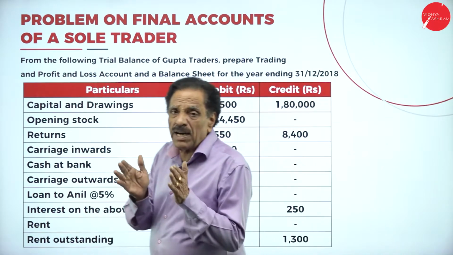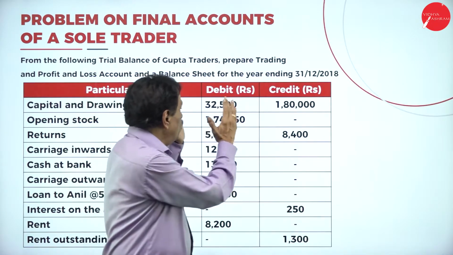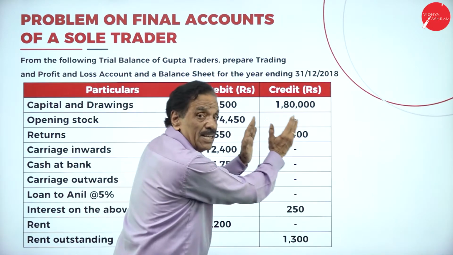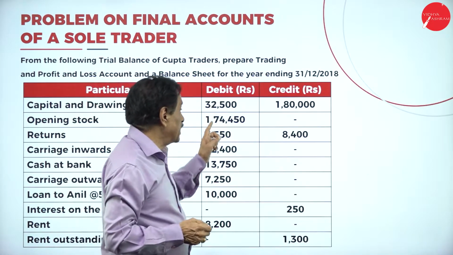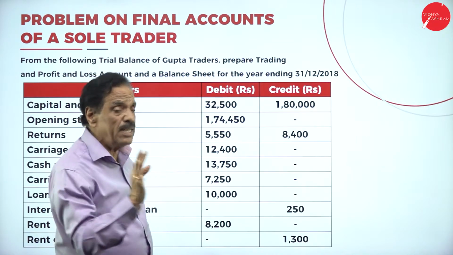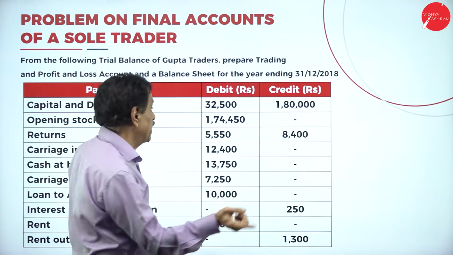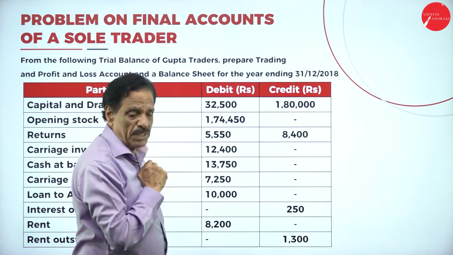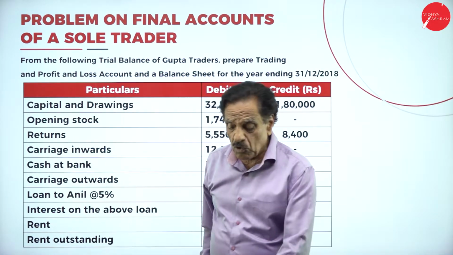So what's the trial balance? It's the arithmetical accuracy of the books of account. You have two sides, one is the debit side, one is the credit side. Debit side has assets and expenses. Credit side, incomes and liabilities. I will repeat once again: debit side, you have assets and expenses; credit side, incomes and liabilities. So this is the problem they are going to give. Where each item will come, I am going to explain.